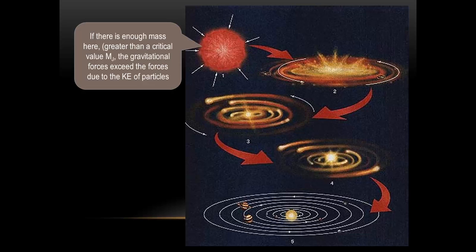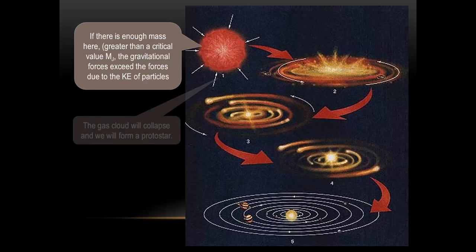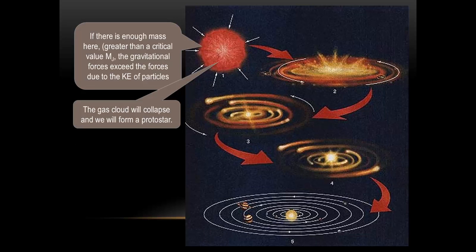If there's enough mass here, in other words, if we've got a mass greater than a critical value, which is MJ, the gravitational forces will be great enough so that they exceed the forces due to the kinetic energy of the particles, in other words, the thermal energy of the material. And if that's the case, the gas cloud will collapse and we will form a protostar.